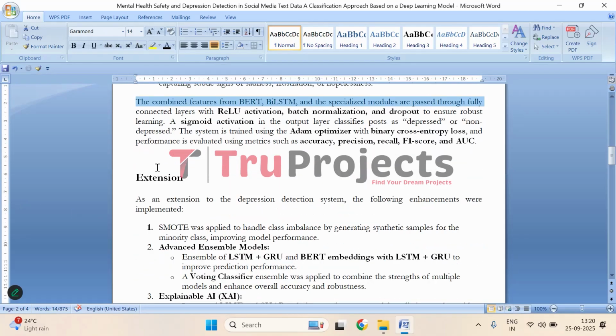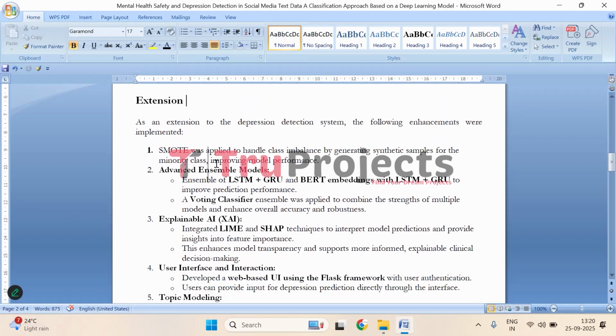Moving on, to further enhance this project, as an extension, we are incorporating several enhancements. First, we have applied SMOTE to handle class imbalance, then advanced data balancing techniques. The depression detection system is further improved with advanced ensemble techniques, combining LSTM and GRU networks with BERT and embeddings with LSTM and GRU. Additionally, a voting classifier has been implemented to combine the strengths of multiple models, improving overall prediction accuracy and reliability.